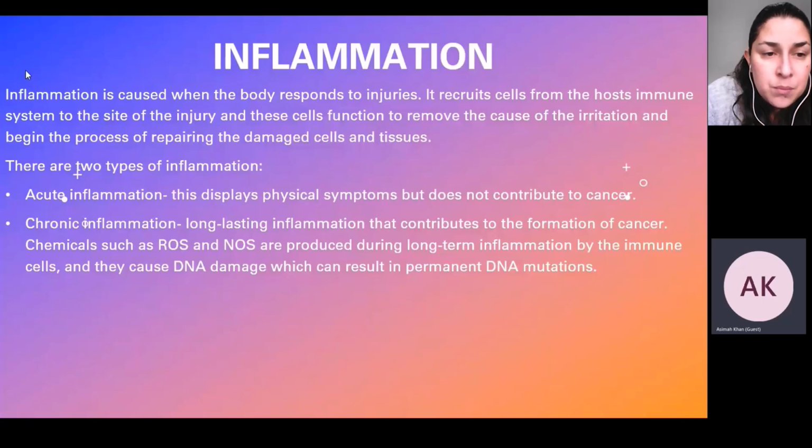Chemicals such as reactive oxygen species and nitric oxide are produced during long-term inflammation by the immune cells, and they cause DNA damage, which can result in permanent DNA mutations. If these mutations are found on the oncogenes or the tumor suppressors, then cell division may be affected and the cell may begin to divide in an abnormal way, thus causing cancer.